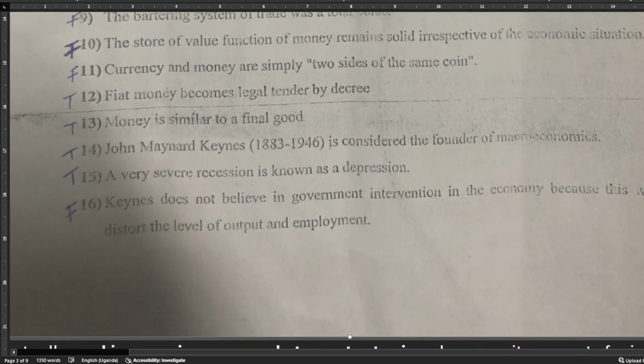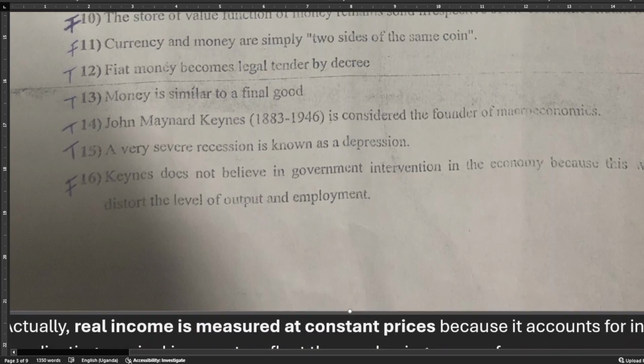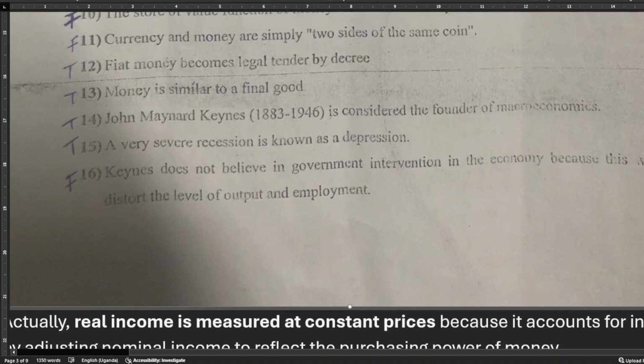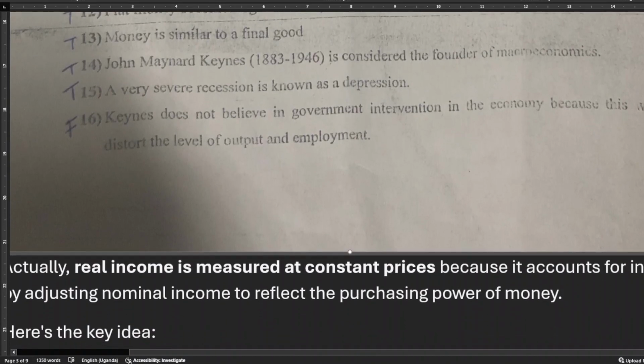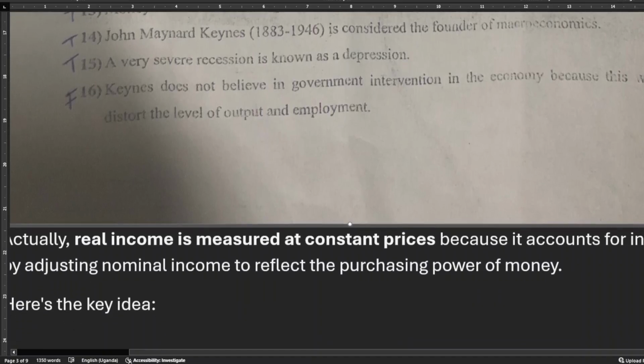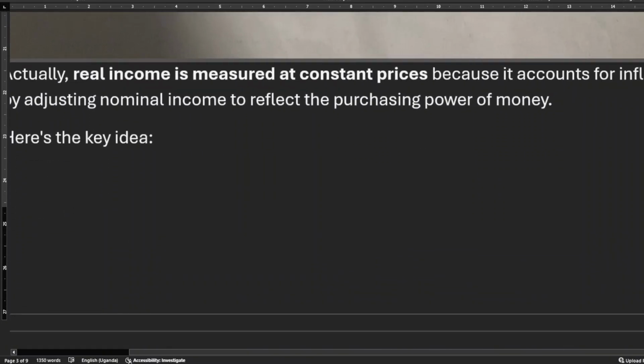John Keynes is considered to be the founder of macroeconomics, and we see that that is true. A very severe recession is known as a depression. That is true. When a recession is severe, it becomes a depression. Keynes does not believe in government intervention in an economy because this would distort the level of output and employment. So that is false. He actually advocated for government intervention.